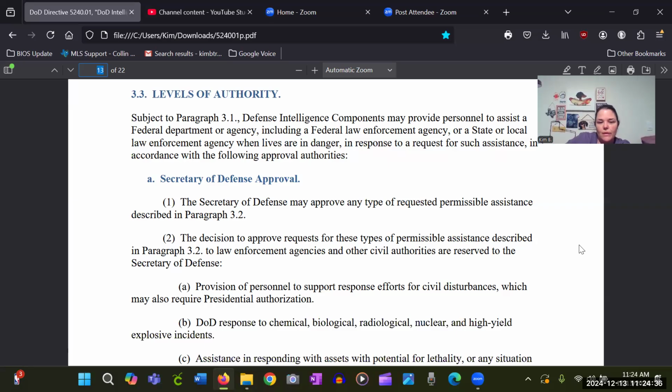That's what's not really clear here, but I'll let y'all read it for yourself. I just have been kind of worried about this because it was dated, like I said, September 27th under the Biden administration, even though they're blaming Trump, saying that he would do it. So let's see here. Secretary of Defense approval. The Secretary of Defense may approve any type of requested permissible assistance described in paragraph 3.2.